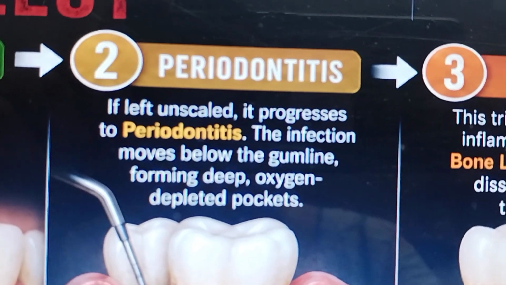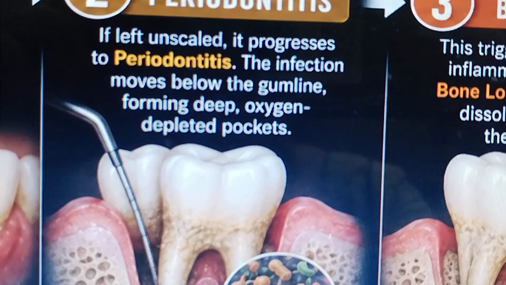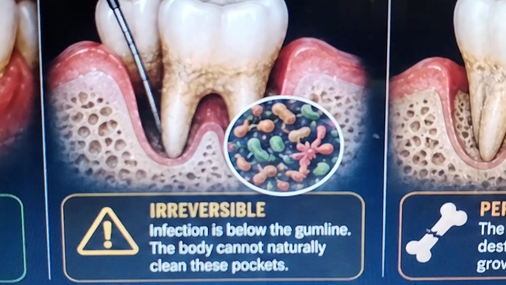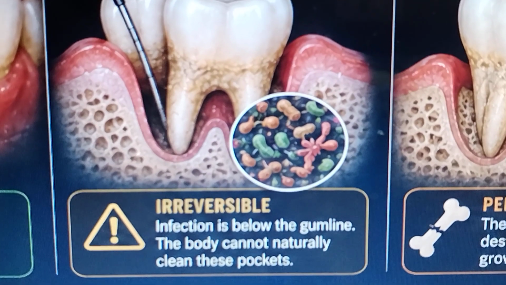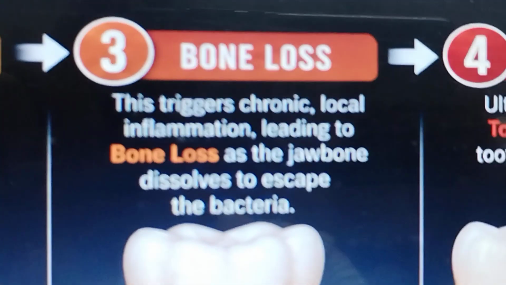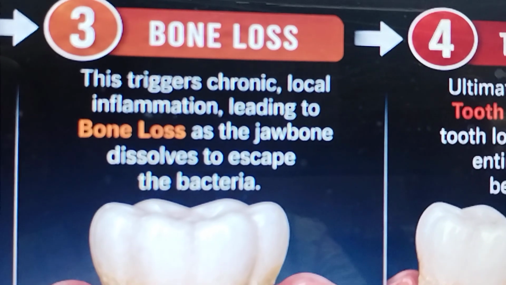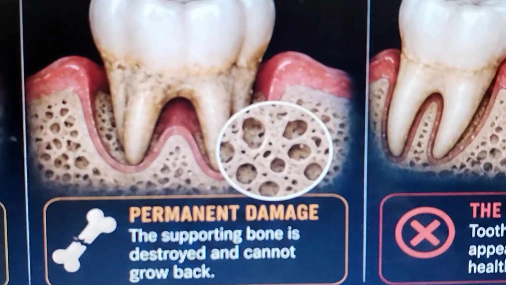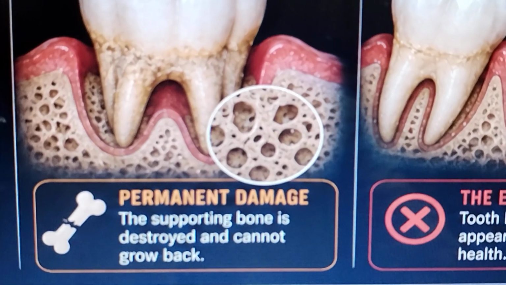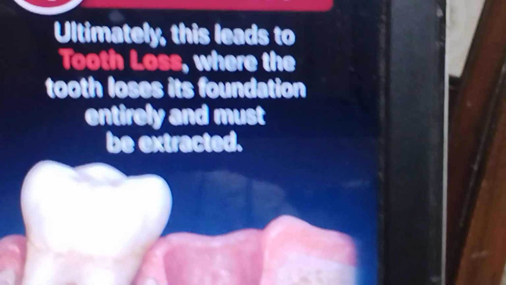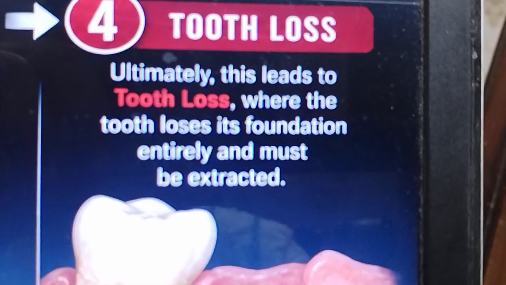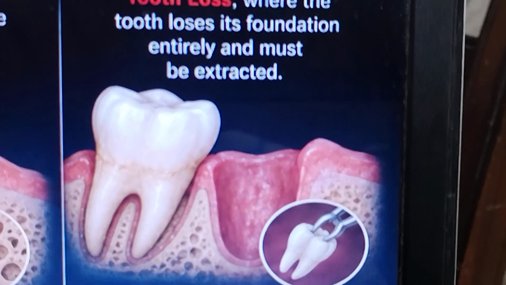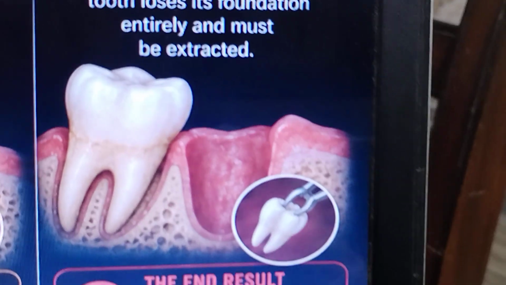Periodontitis. If left unscaled, it will progress to periodontitis. The infection moves below the gum line, forming deep, oxygen-depleted pockets. Below the gum line, the body cannot naturally clean these pockets. Bone loss. This triggers chronic local inflammation, leading to bone loss as the jaw bone dissolves to escape the bacteria. Permanent damage: the supporting bone is destroyed and cannot be grown back. Tooth loss. Ultimately, the tooth loses its foundation entirely. It falls out or must be extracted.